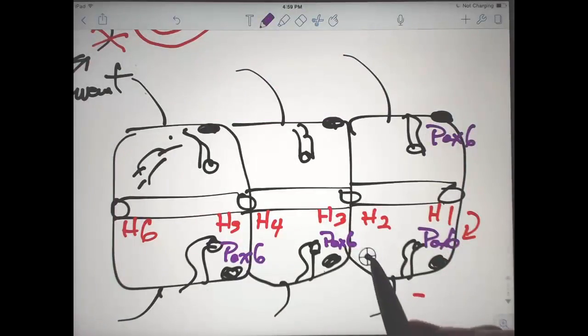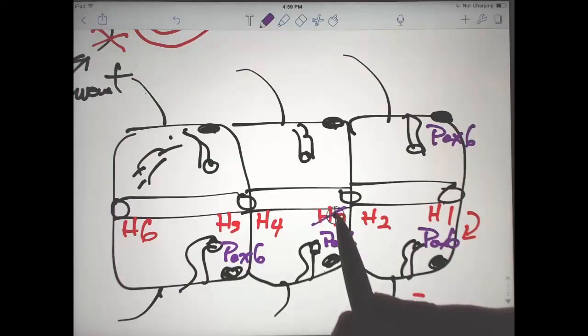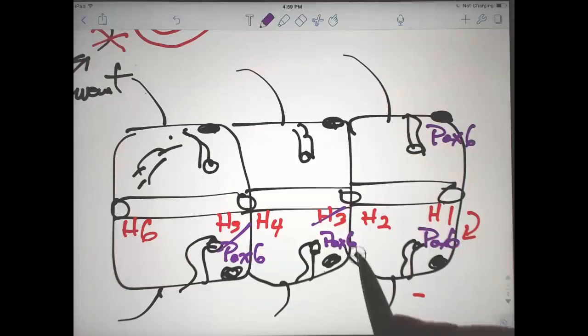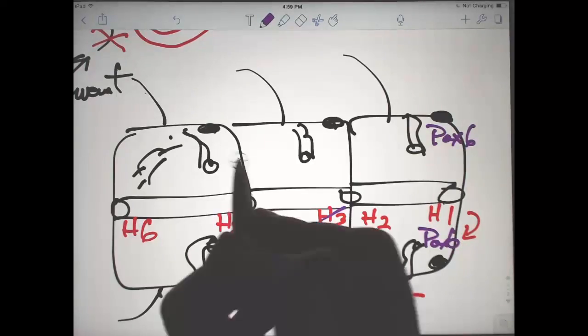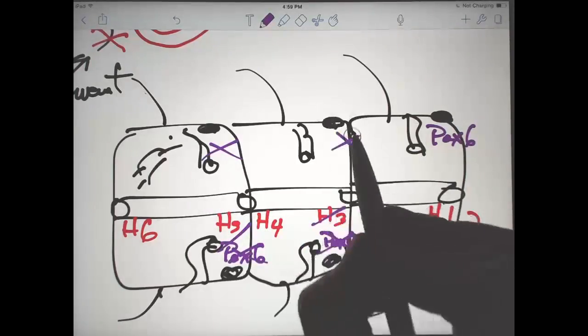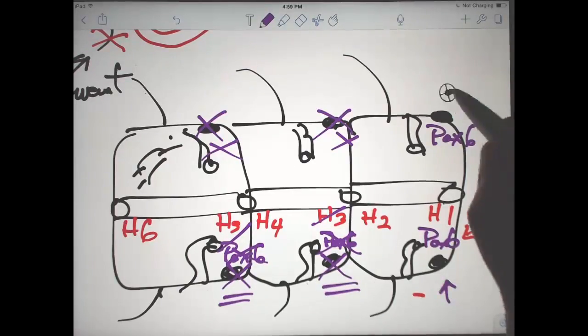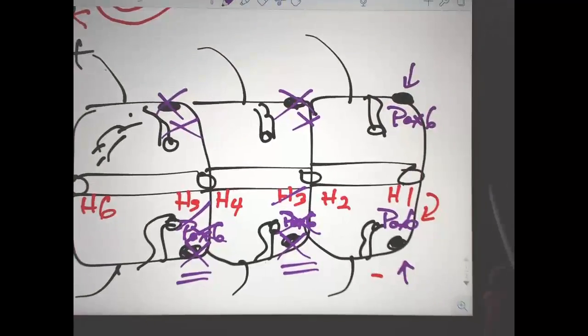anteriorly, but a mutation in the PAX6 regulatory region so that it no longer binds HOX3, no longer binds HOX5, means that we won't have PAX6 in these regions and will no longer have eyes in these posterior segments. And because the change in PAX6 is happening only in these posterior segments, we retain eyes anteriorly and the animal can still see and respond to light.